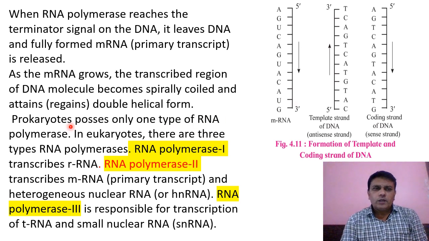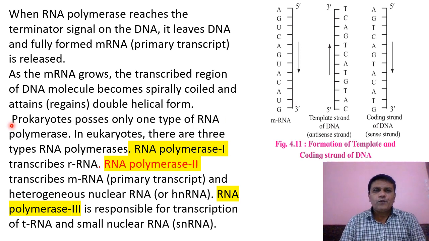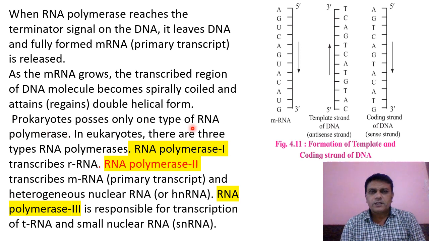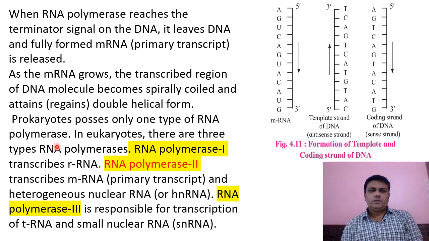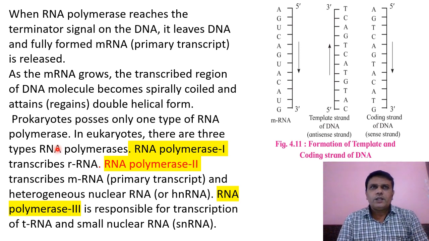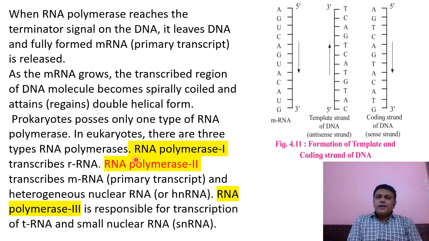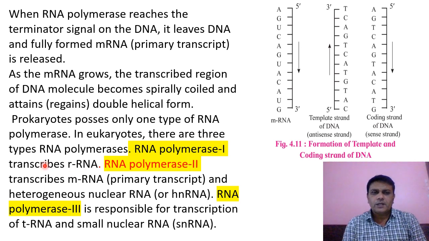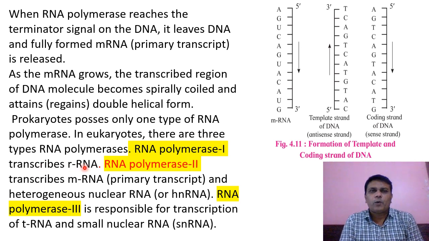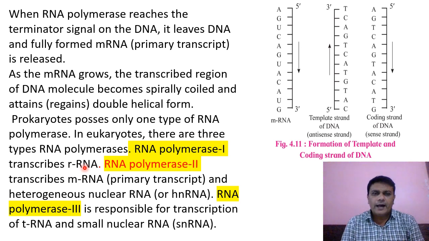In prokaryotes, only one type of RNA polymerase is used for transcription, while in eukaryotes there are three types: RNA polymerase I, II, and III. RNA polymerase I transcribes rRNA, that means it helps in the production of ribosomal RNA.